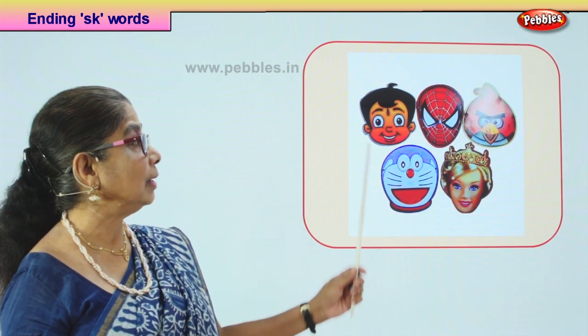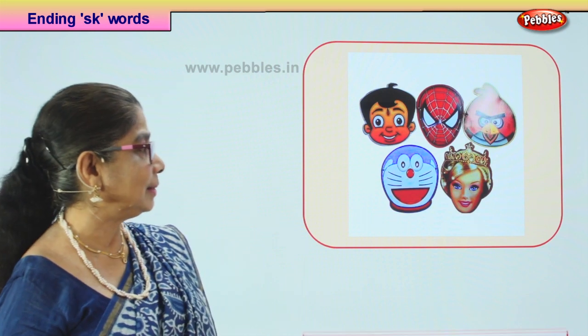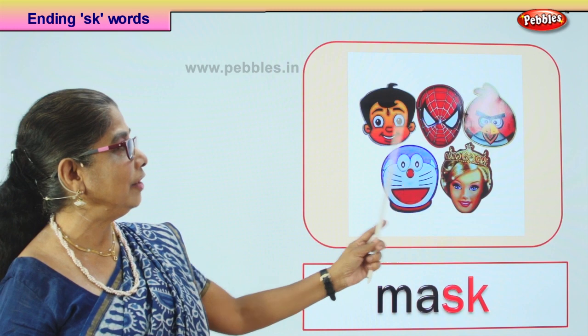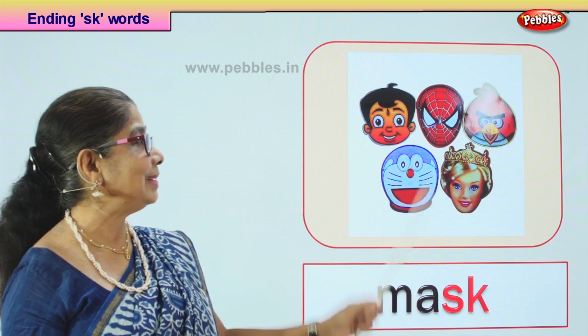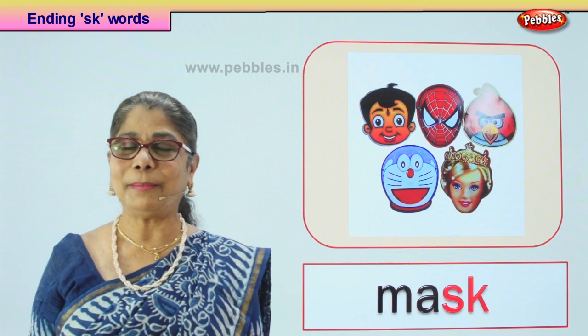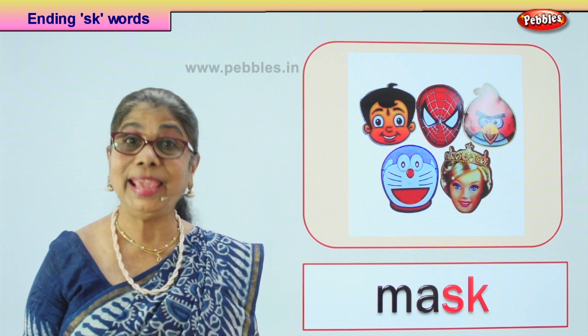Look at this picture. There are different types of mask. Look at this. Look at this. All different. You love this? Spider-Man's mask? Yes. Good. Lots of masks. When do you wear a mask? At a party or at a play?